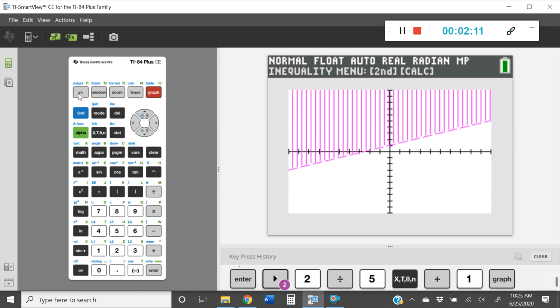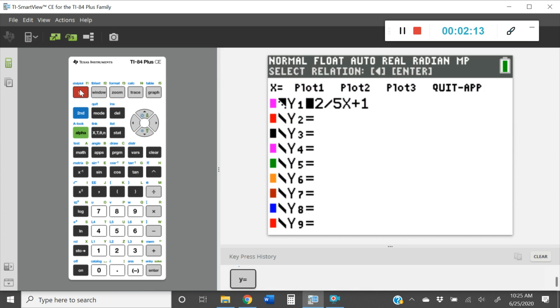So I'm going to go ahead and go back to y equals. Sometimes, if the calculator is fairly older, it might have a little bit of a different function. What it would look like is when you come up to this screen, you will have 5 little buttons right here at the bottom, and it'll actually be your different symbols. So your greater than, less than, greater than or equal to, less than or equal to.